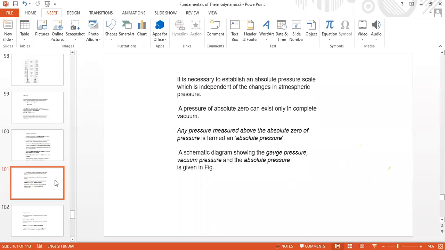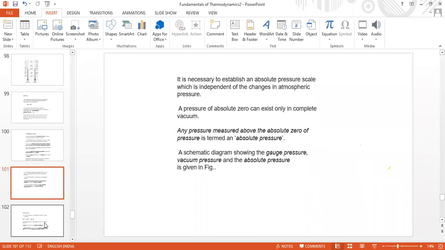Remember that all the pressure measuring instruments, whether it is a manometer, a pressure gauge, a resistance pressure gauge, or a spring type pressure gauge, whatever it is, all these gauges give the pressure reading as gauge pressure.